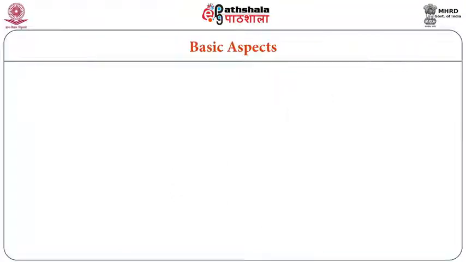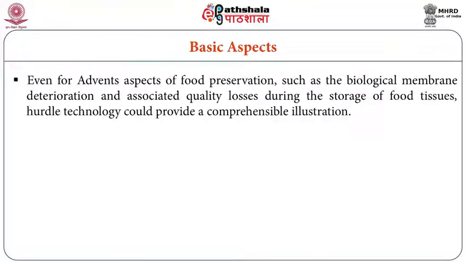And when you see the basic aspects, even the advanced aspects of food preservation, such as biological membrane deterioration associated with quality loss during the storage of food tissues, hurdle technology could provide a comprehensible illustration. For example, if there is any meat product, with small damage in the membrane there may be oxidation of the fat and quality deterioration. So if you can protect that membrane, then your quality can be improved. To protect that membrane, we are using some edible coating.